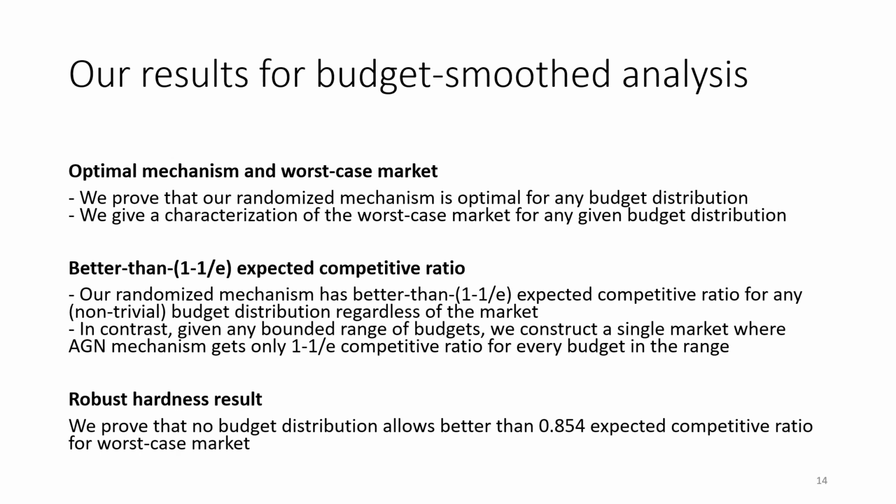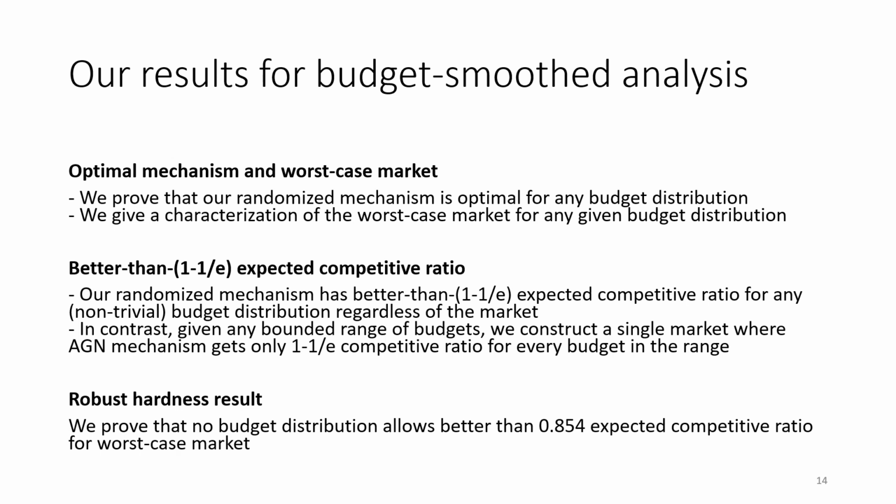We have the following results for budget-smoothed analysis. First, we prove that our randomized mechanism is optimal in this model, regardless of the budget distribution. Moreover, we give a characterization of the worst-case market for any given budget distribution. And we show that our randomized mechanism has better than 1 - 1/e expected competitive ratio for any non-trivial budget distribution, regardless of the market. By non-trivial, I mean there are at least 2 budgets in the support of the budget distribution.